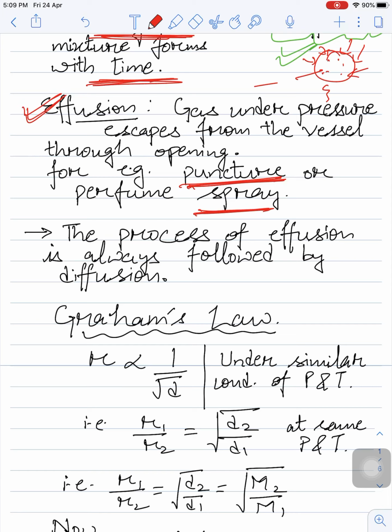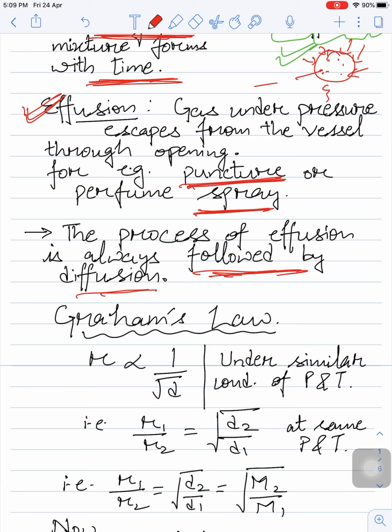And after effusion there will be diffusion. The process of effusion is always followed by the process of diffusion. That is, inside the container, which container? You can say you have a bottle of perfume. So some kind of gas came out, isn't it?